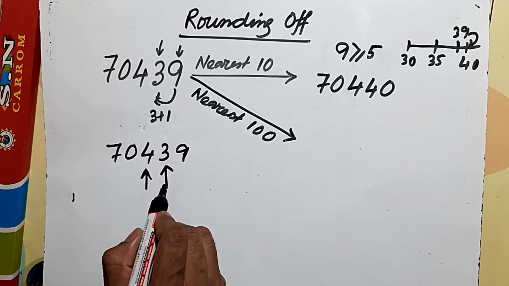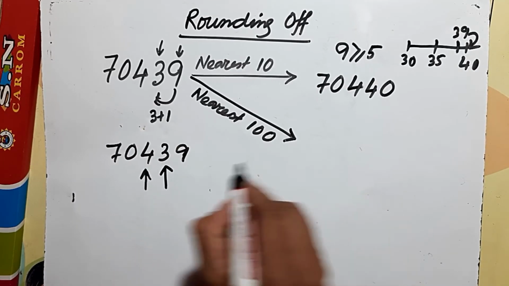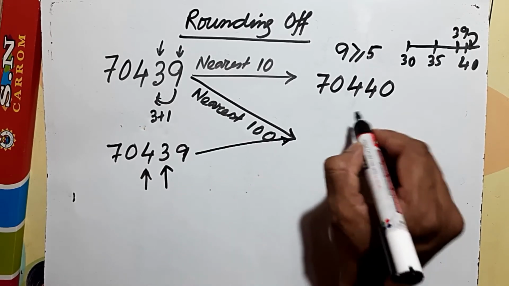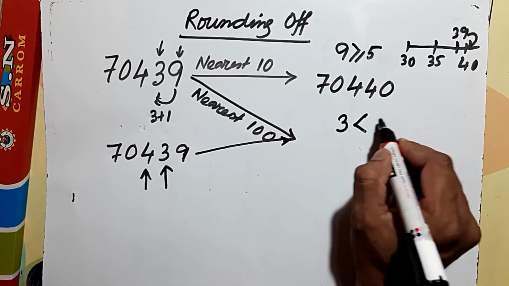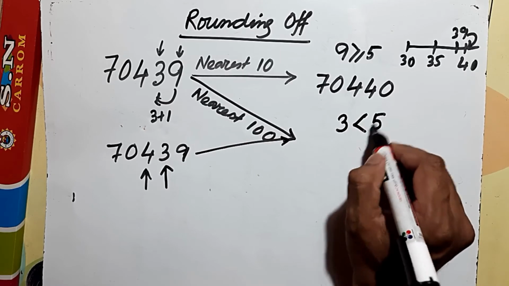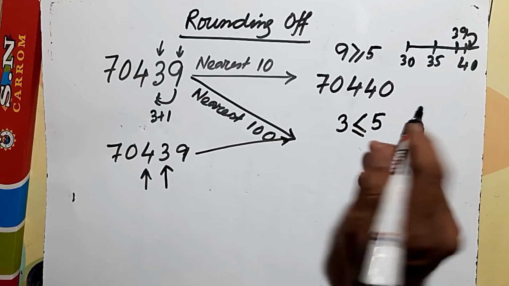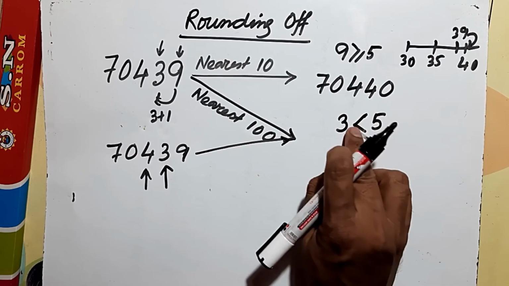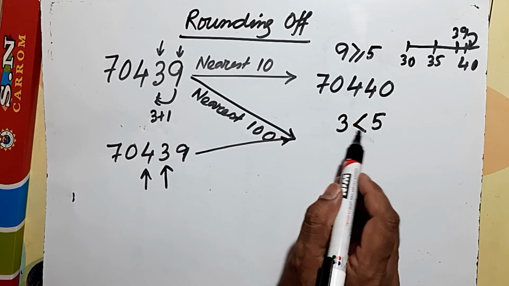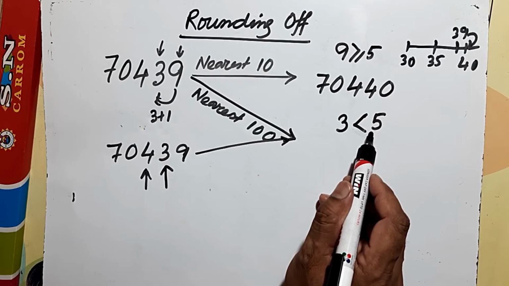It's 3. In this case 3 is less than 5, as per the formula.